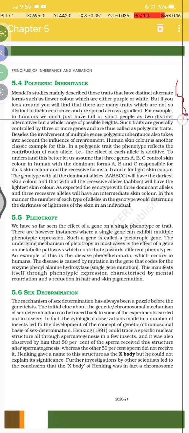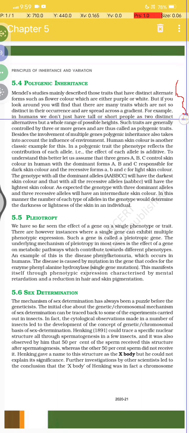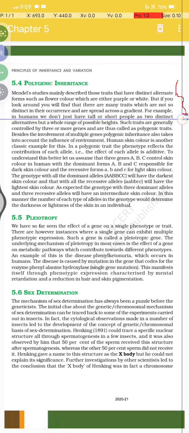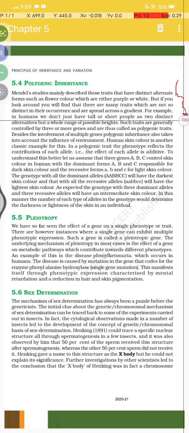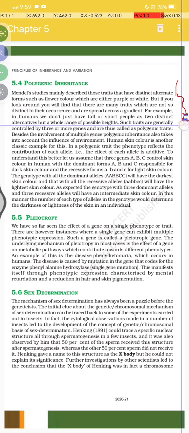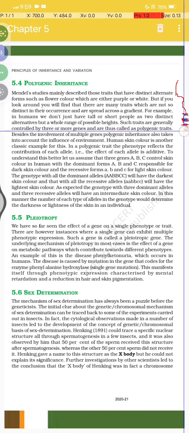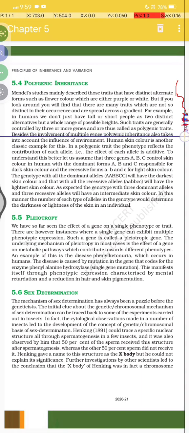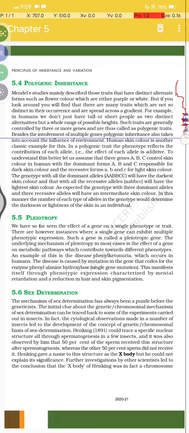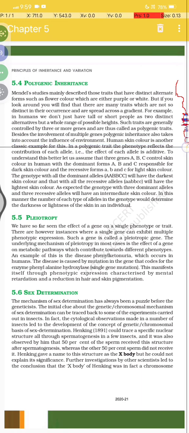For example, in humans, we don't just have tall or short people as two distinct alternatives, but a whole range of possible heights. Such traits are generally controlled by three or more genes and are thus known as polygenic traits. Besides the involvement of multiple genes, polygenic inheritance also takes into account the influence of the environment. Human skin color is another classic example of this.